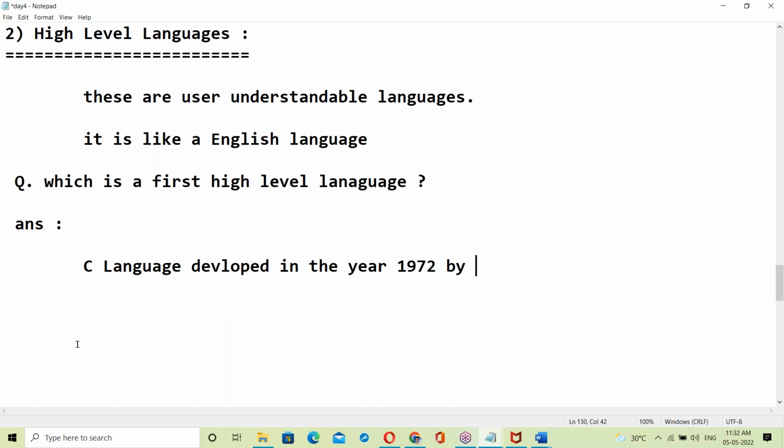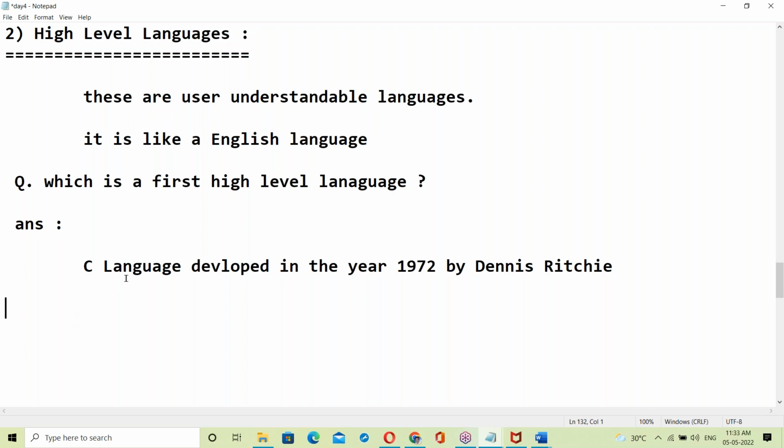Yes, by Dennis Ritchie. Dennis Ritchie developed C language. C is the first high level language.